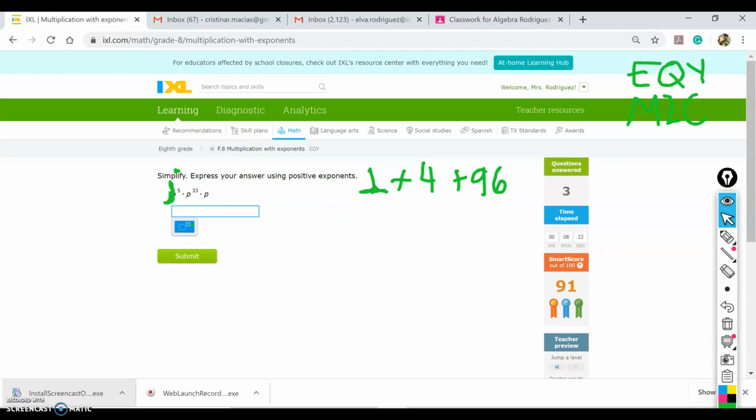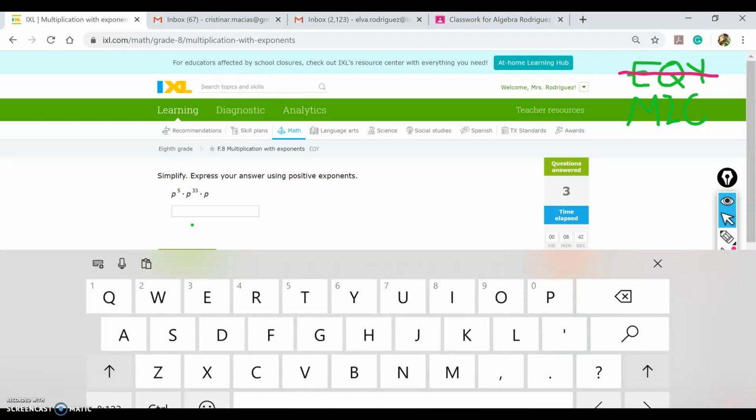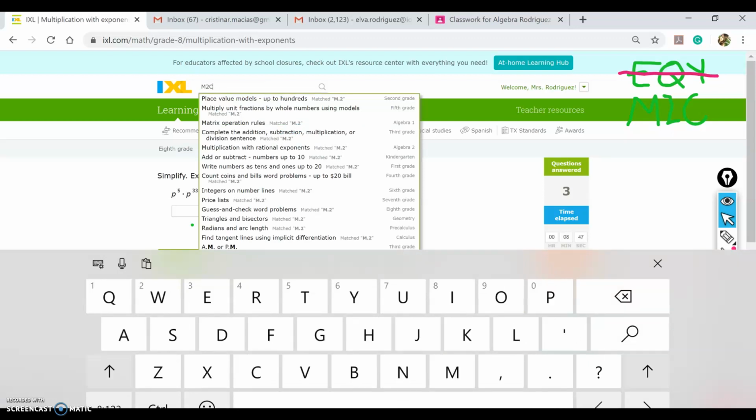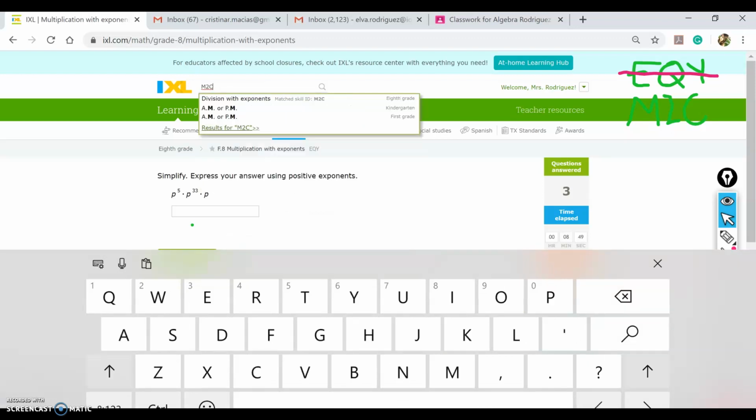Okay, so that is skill EQY. I have done EQY, so I'm going to cross out this one here because I already did it. Now I would go over M to C. So I would go here to search topics and skills, and I'm going to type M2 and C. The very first one you see in there says division with exponents. That's the one that you need to do. So I will click on that one.